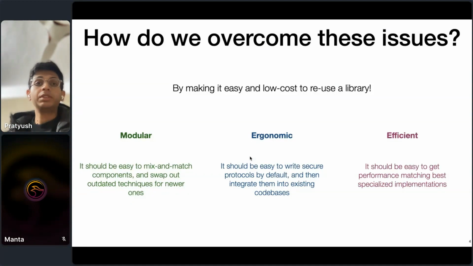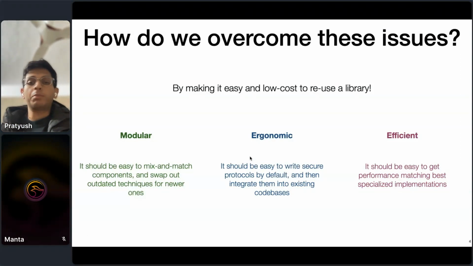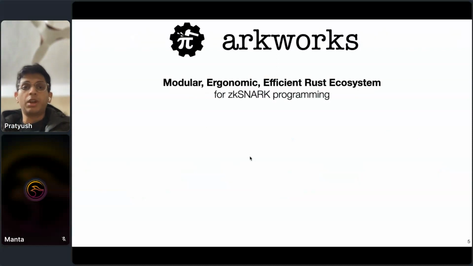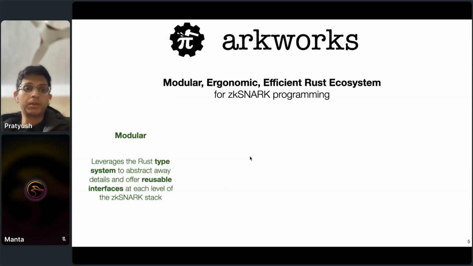And finally, it should be easy to get good performance, right? Even if you have good ergonomics, you should not be sacrificing efficiency, because at the end of the day, that's what can make or break your application. All right, and that's basically what we try to do in Arkworks. So we try to construct a modular, ergonomic, and efficient Rust ecosystem for zkSNARK programming, right?